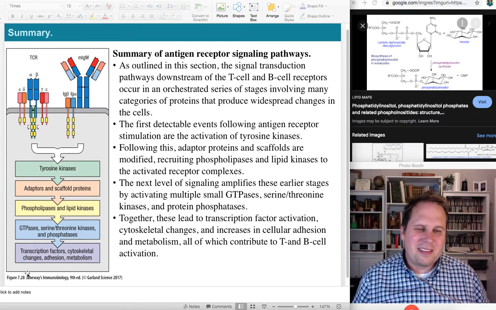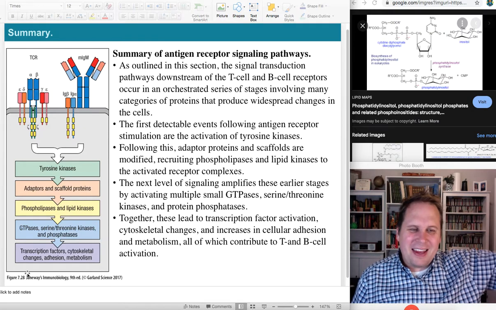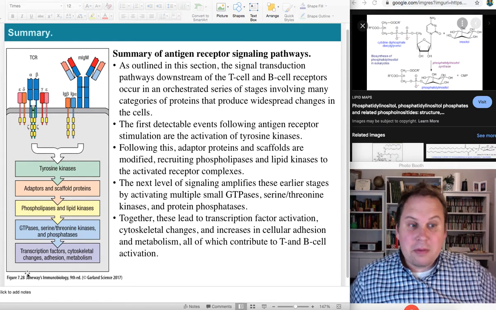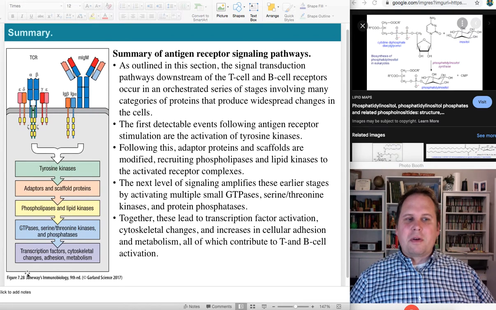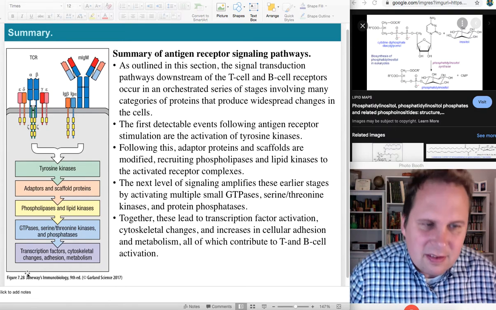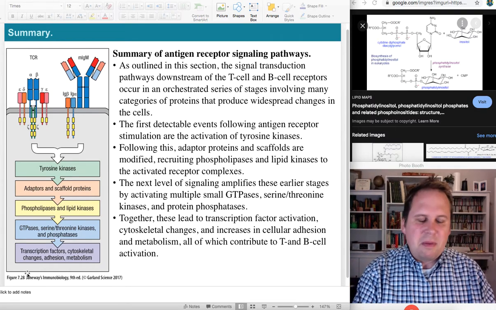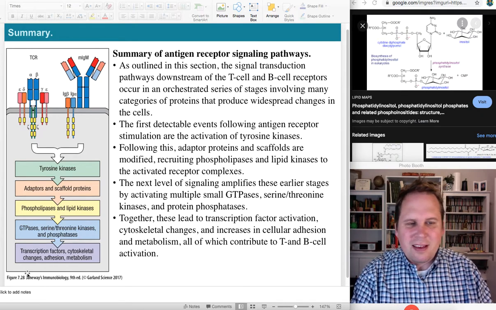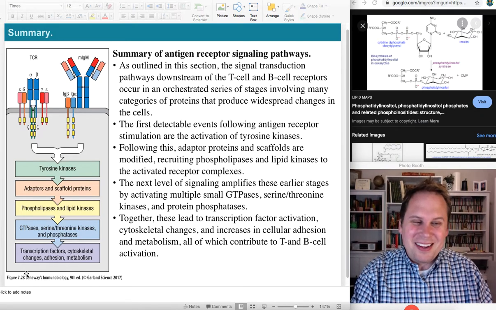Well, we know it does this, and we know that at some point that happens, and we're trying to fill in the middle. We're in cell biology territory now, or you could say molecular immunology territory. This is what a molecular immunologist would be studying. You pick one of these pathways and you try and fill in a couple more of the parts. It's a lot of work. It's expensive to do, but it's important.